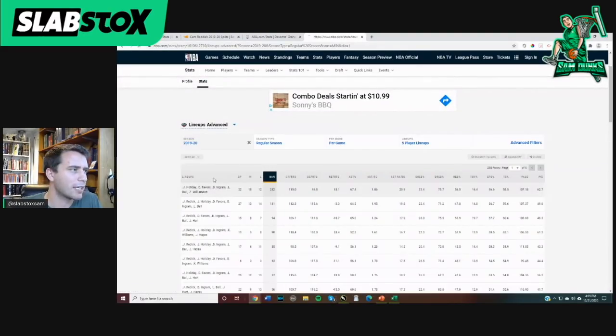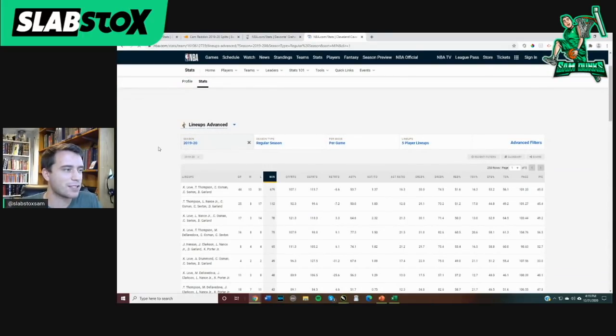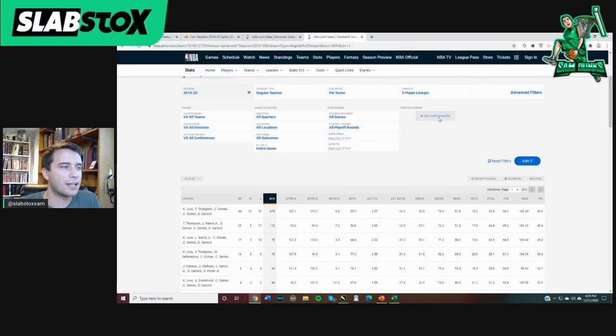And we'll wrap up looking at a team like the Cleveland Cavaliers so you can see some of the negative aspects of this lineups tool. With the Cavaliers, their most used lineup, negative 8.6. That's obvious. They were a bad team last year. Their second most used lineup, negative 7.2 points per 100 possessions. They're just losing games.